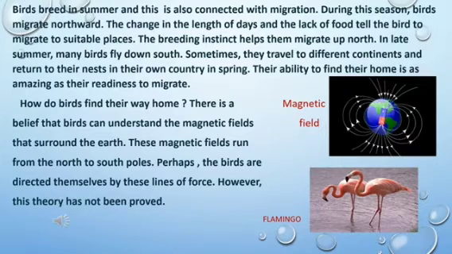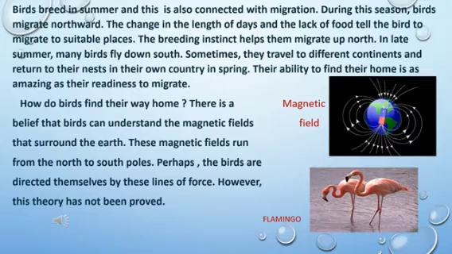Now let us know about it again. I'm reading the next paragraph. Please listen. How do birds find their way home? There is a belief that birds can understand the magnetic fields that surround the earth. These magnetic fields run from North Pole to South Pole. Perhaps the birds are directed themselves by these lines of force. However, this theory has not been proved.